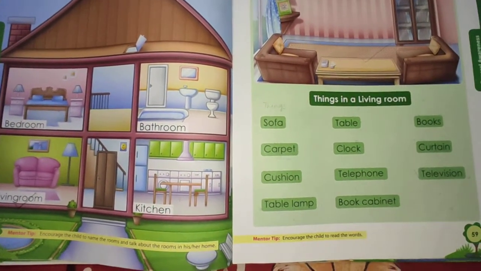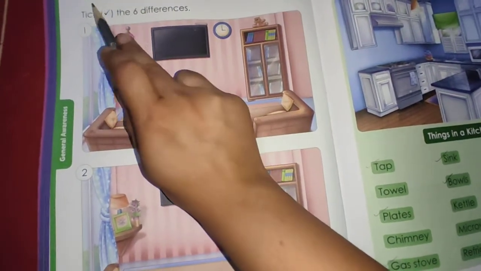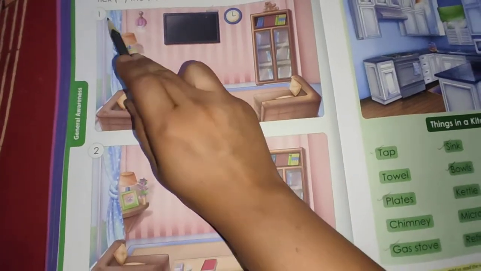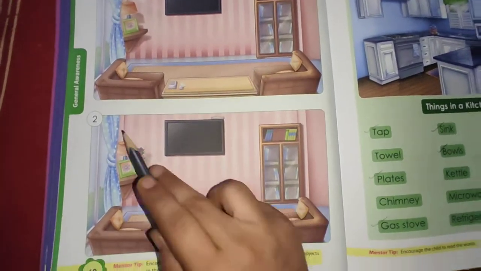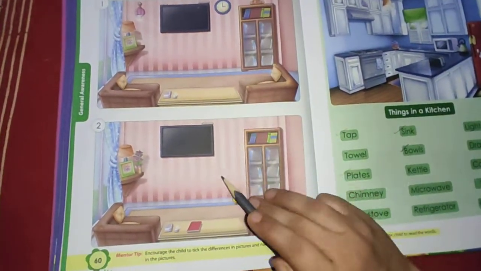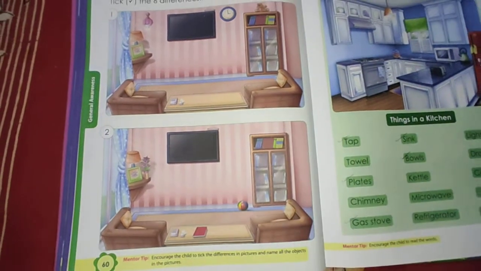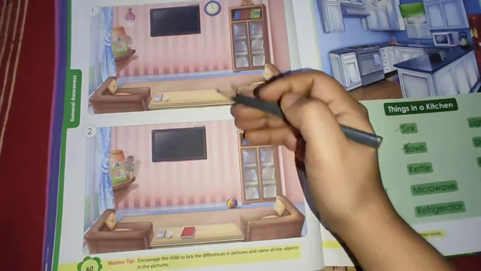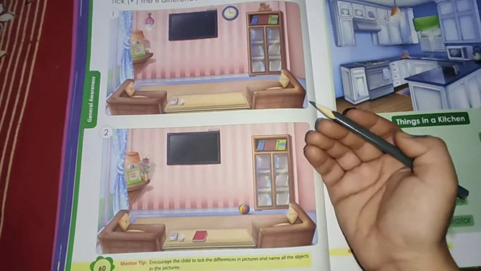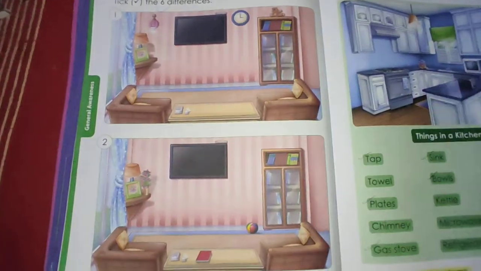Now come to page number 60. Now what you have to do here, practice. Tick the 6 differences. So you can see here the one picture of living room is here and the second picture of living room is here. So there are few differences between these two pictures. What you have to do, you have to find out what things are missing here, okay, and what things are missing here. So we have to find how many? 6. So let's start.